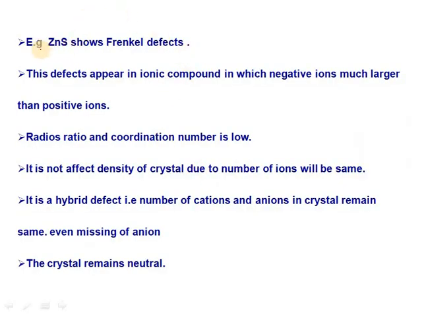For example, zinc sulfide also shows this type of defect, the Frenkel defect.